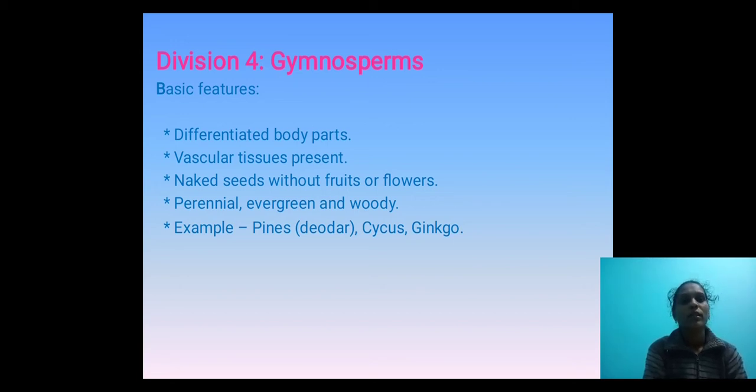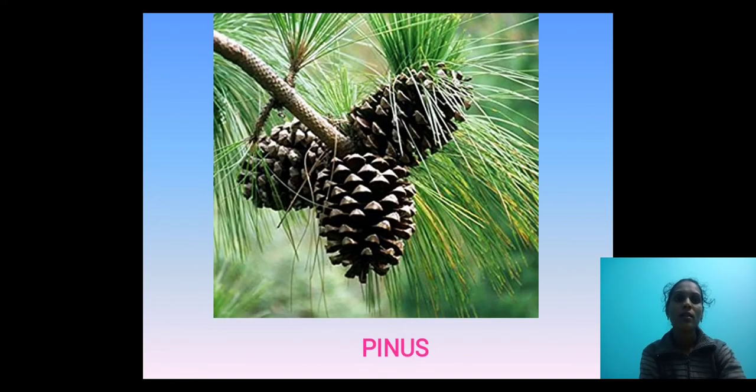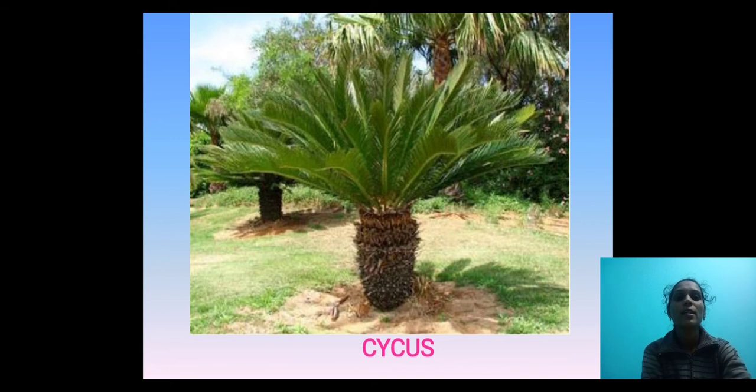Perennial. It occurs throughout the year, evergreen and woody. Some examples are pines, deodar, cycas and ginkgo. These are the examples for the gymnosperms. See the pinus plant. This is the cycas.